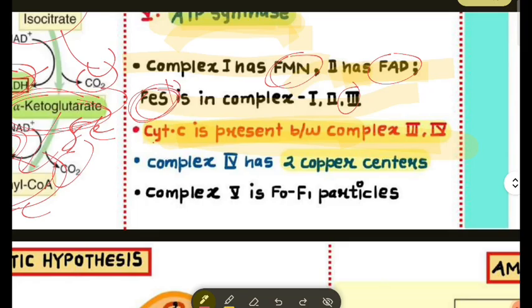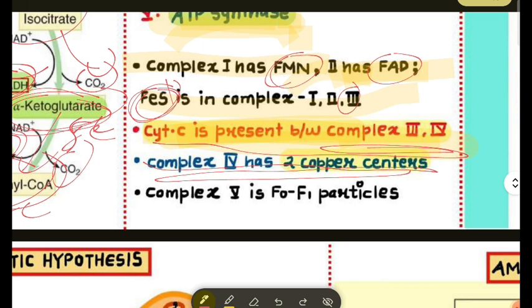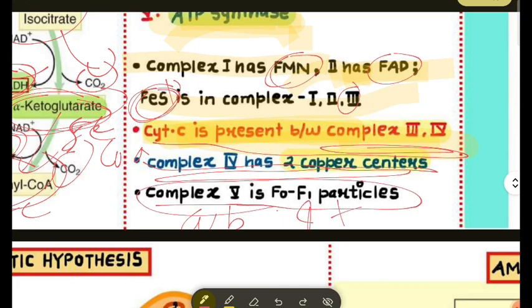Cis is present between complex 3 and 4. Complex 4 has 2 copper centers, एक CuA और CuB. Complex 5 is F naught particle and F1. Okay, 4H plus convert करते हैं 1 ATP में. Okay, got it.